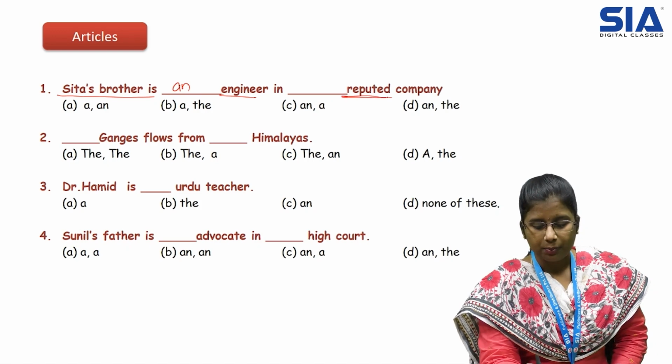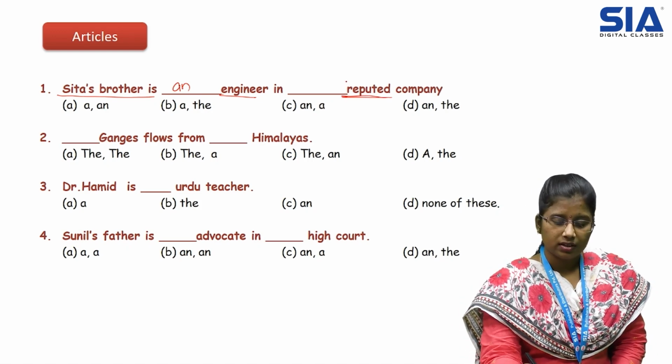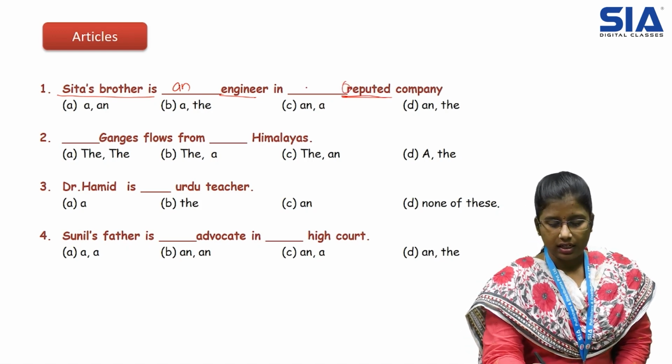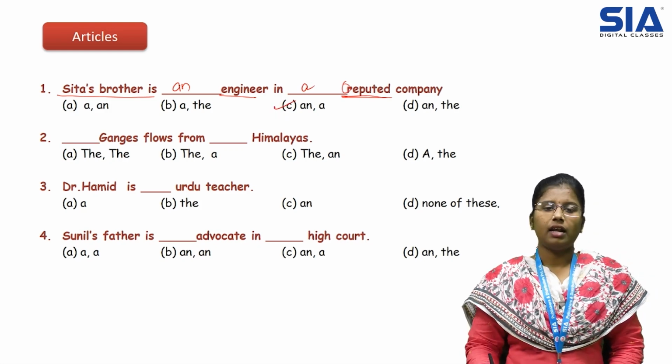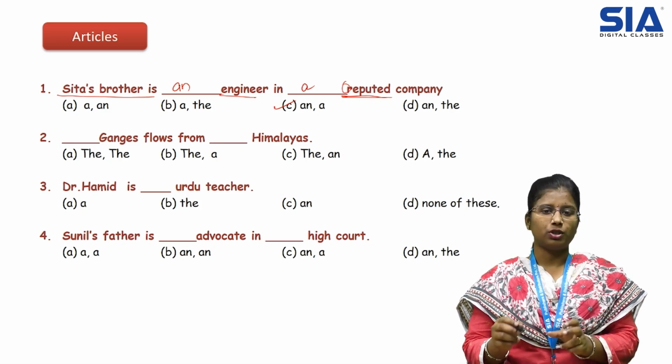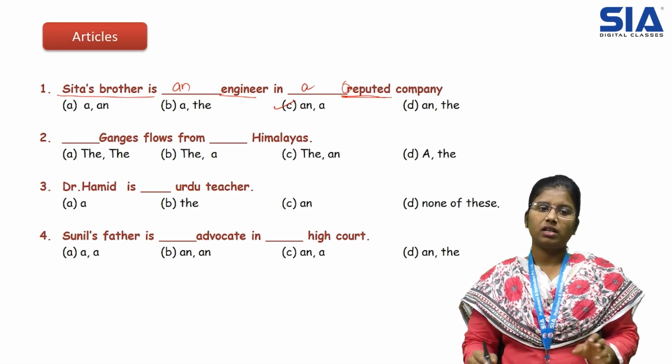The word reputed is starting with consonant sound R, so we use article a. The correct answer is option C, an and a. Sita's brother is an engineer in a reputed company.